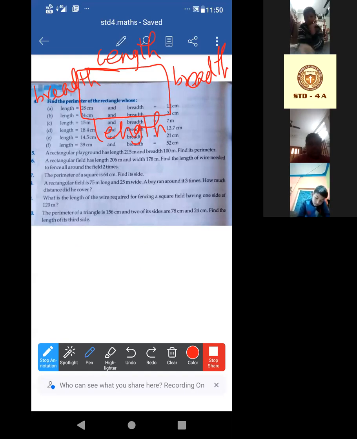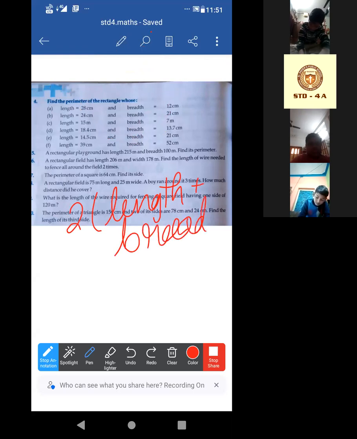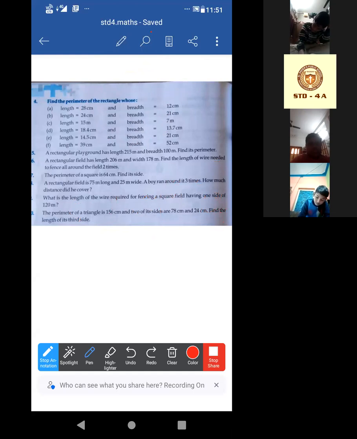So that means when we are going to find the perimeter, we will just have to add them: this plus this plus this plus this. Directly we can use the formula, 2 into length plus breadth. We have already done this type of sum. Now do it. I am doing 4 E and F.